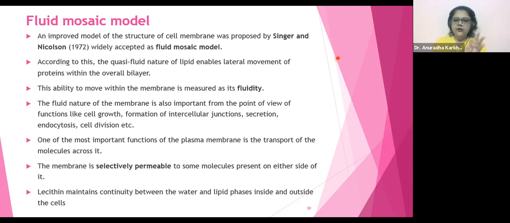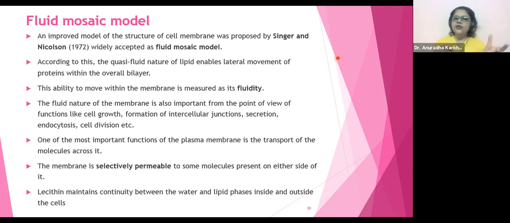Second point, because of its slippery nature, the proteins can move across it. The fluid nature of the membrane is also important from the point of view of functions like cell growth. It has to extend, right?